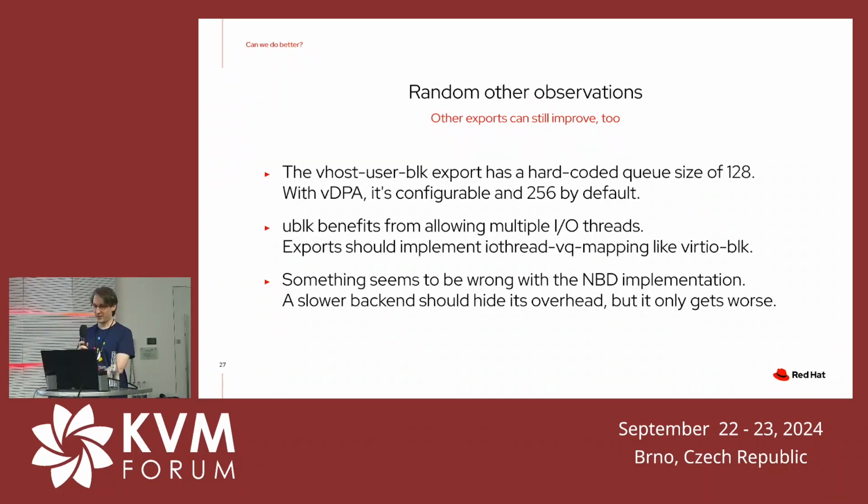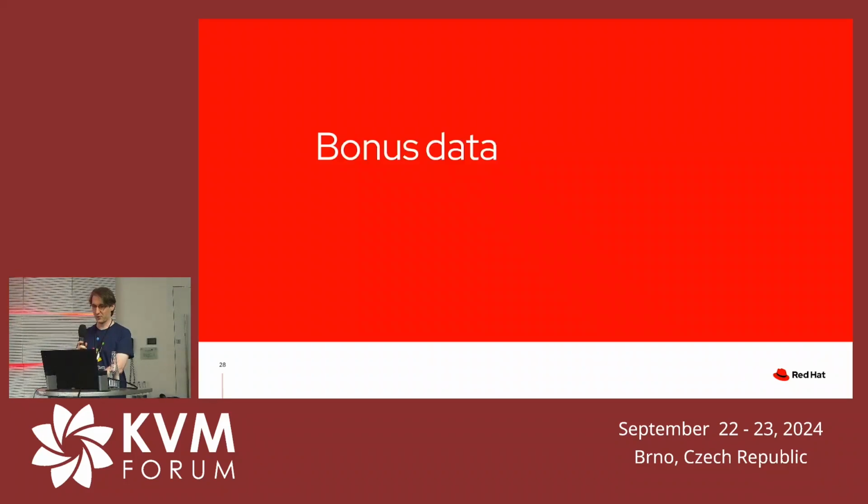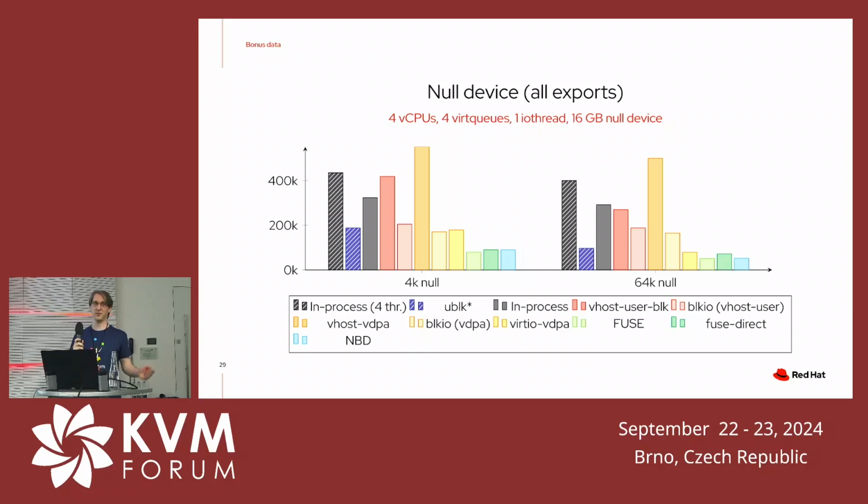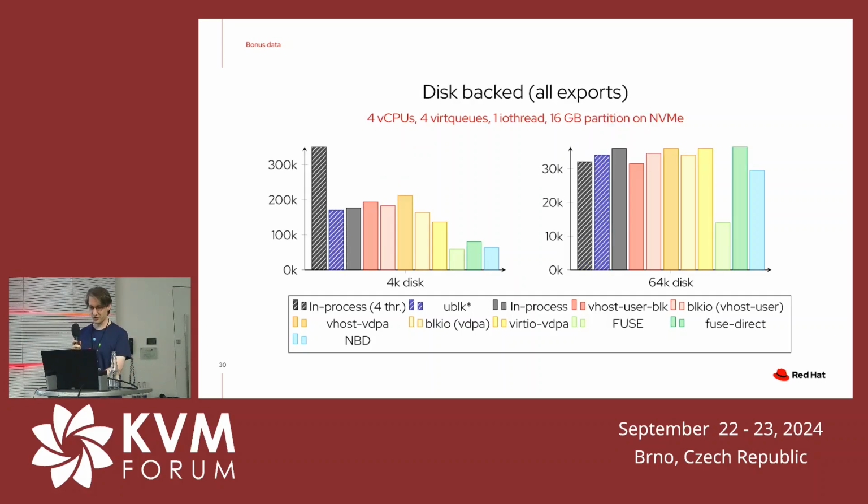So finally, I only have some bonus data, mostly for when you view the slides after the talk. These are all of the results together. First, for a null device, which shows purely the overhead of the transport. So I think that's maybe one of the more interesting ones. And as you go to slower storage, to disks, you see that most exports perform roughly the same because the disk just slows things down.